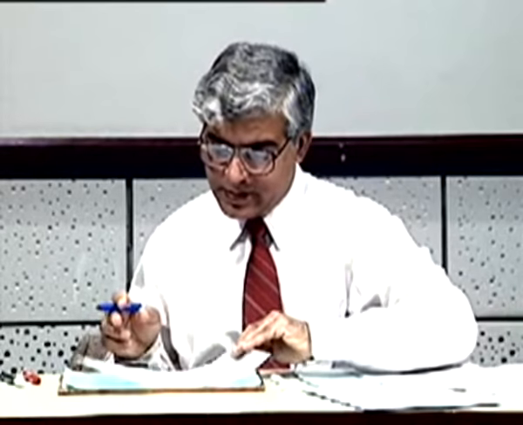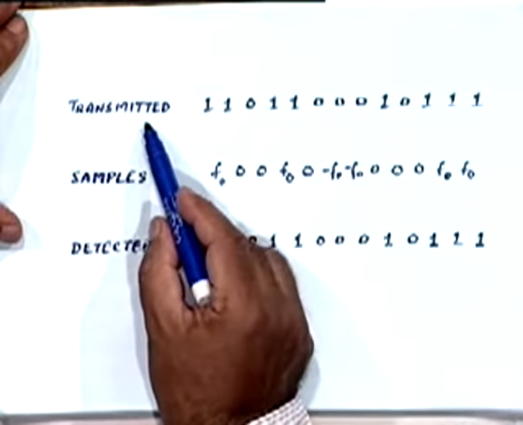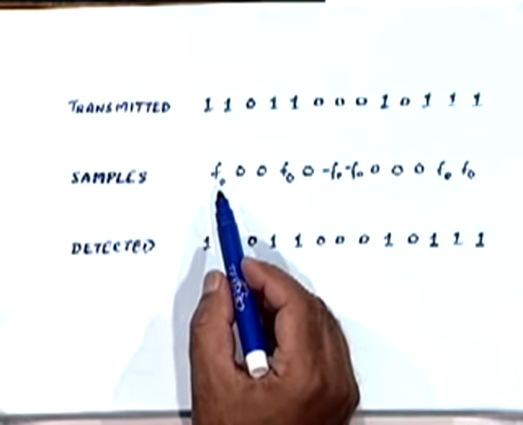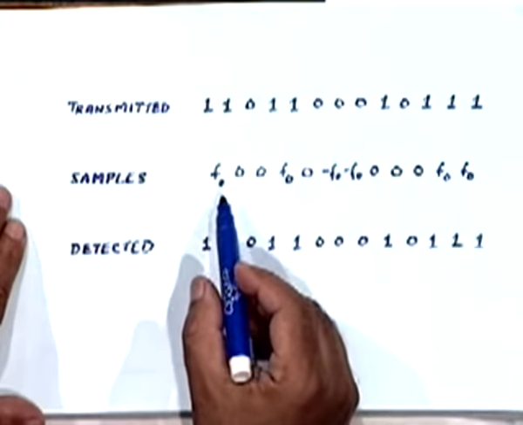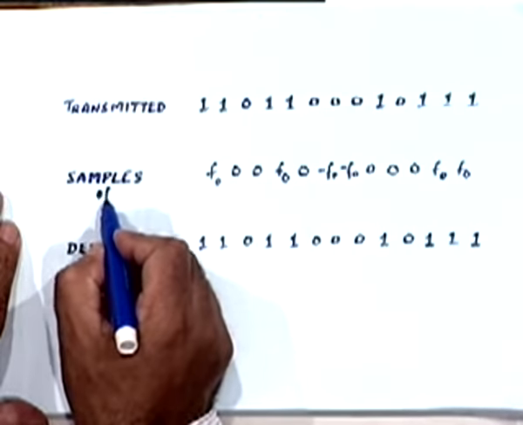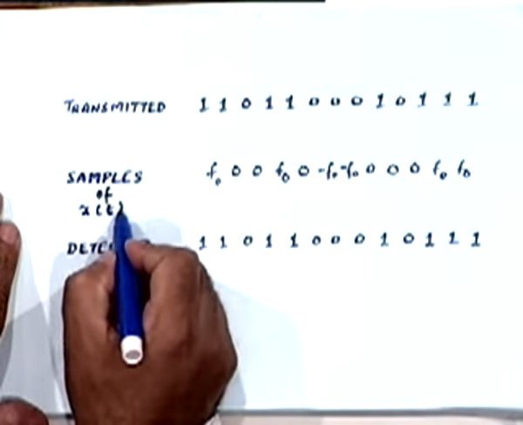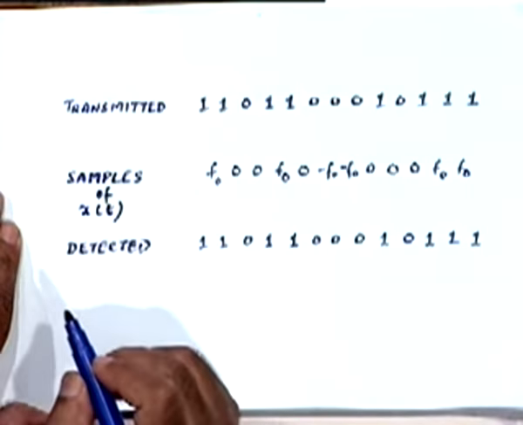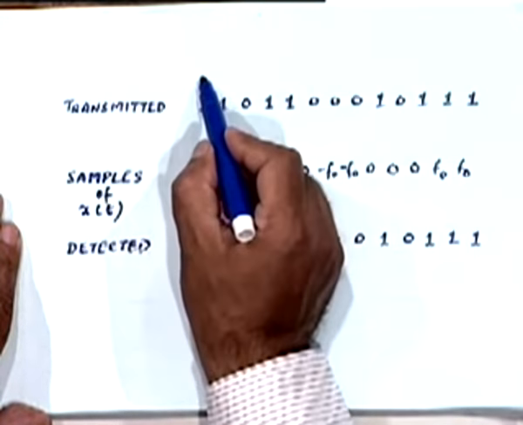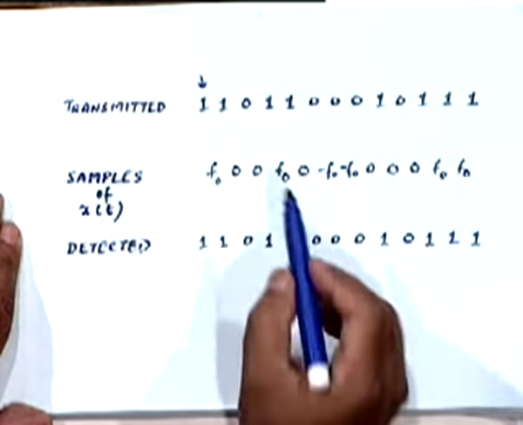So the kind of situation we get is something like this. Let's say this is a transmitted sequence. Let's construct the waveform first. If you look at the samples of the transmitted waveform xt at the signaling points, this one is the initial one which you fix.